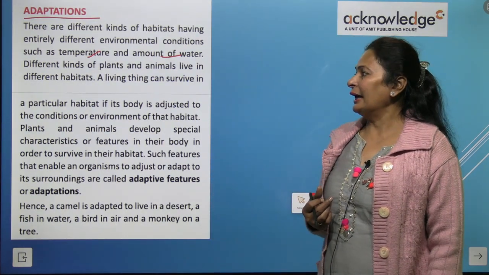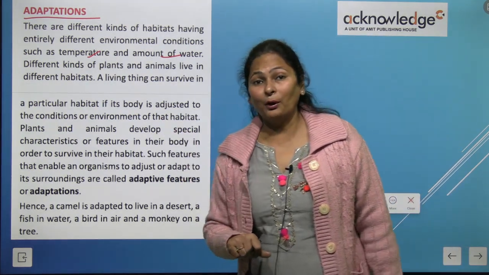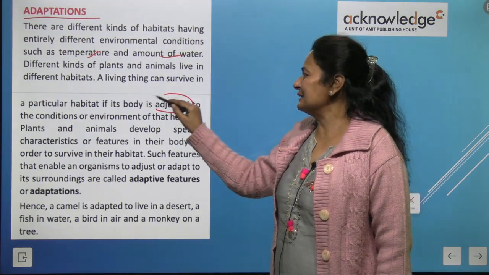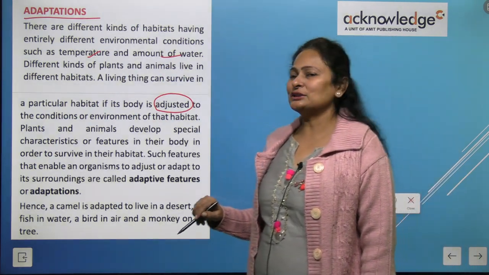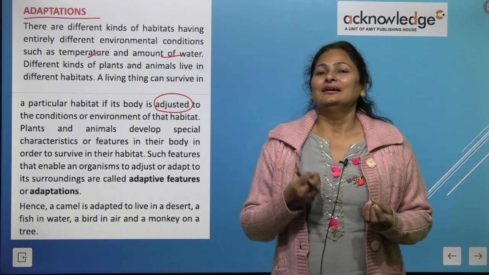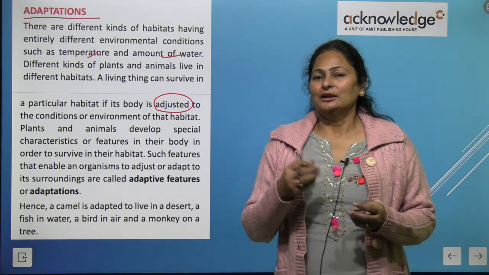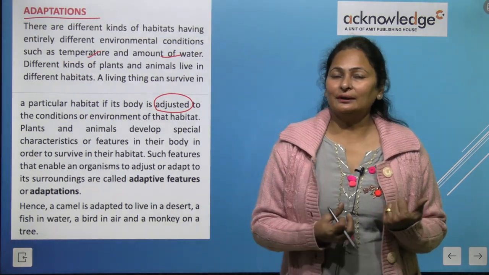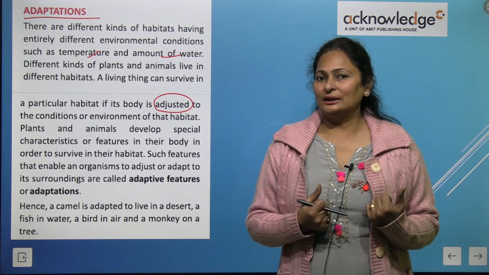A living thing can survive in a particular habitat if its body is adjusted to the condition or the environment of that habitat where the biotic components are living, right? So, like you'll see that camel is adapted to the environmental conditions of desert region, right?